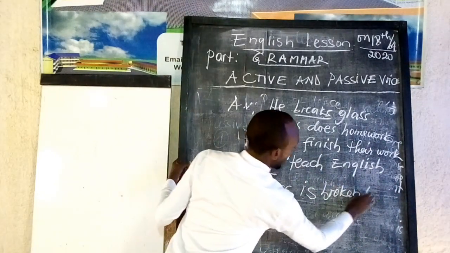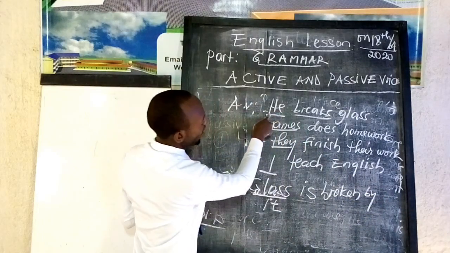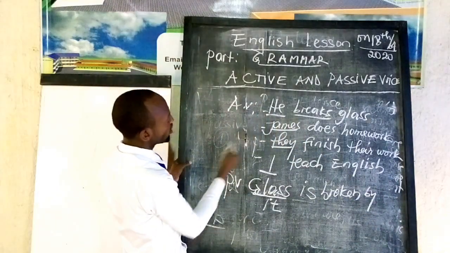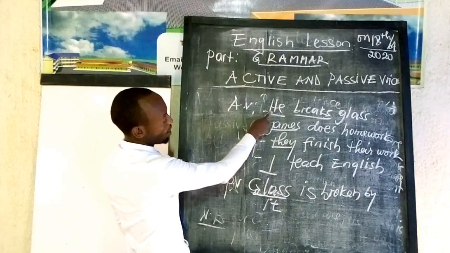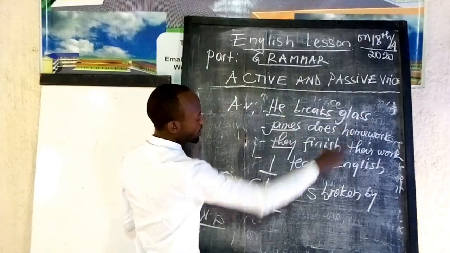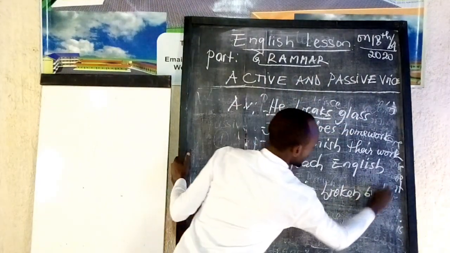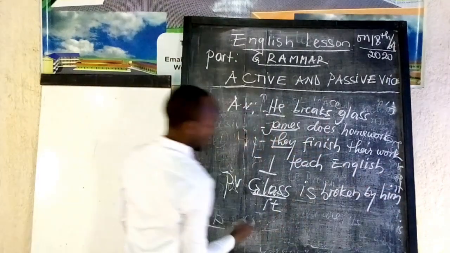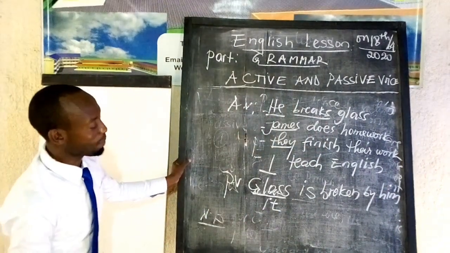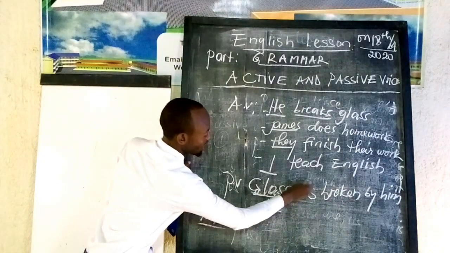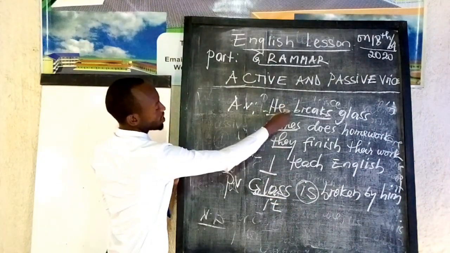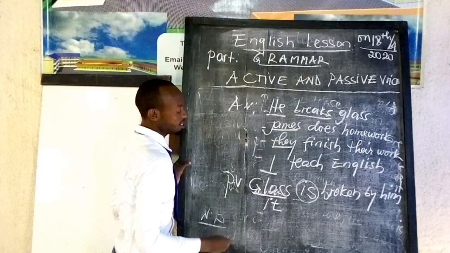Then we add the word by. There we have he. As I told you, he is acting as a subject. When it becomes an object, it becomes him. So we say that glass is broken by him. We use is because our sentence is in simple present tense.